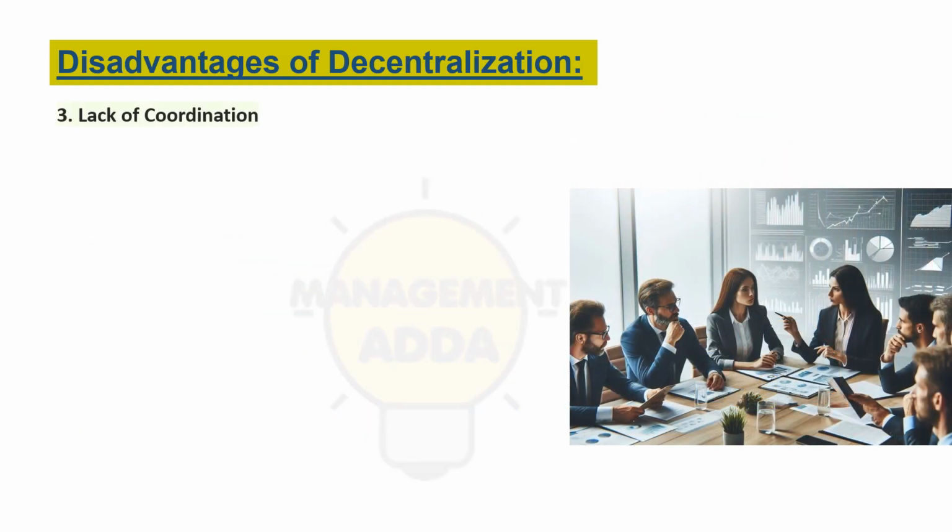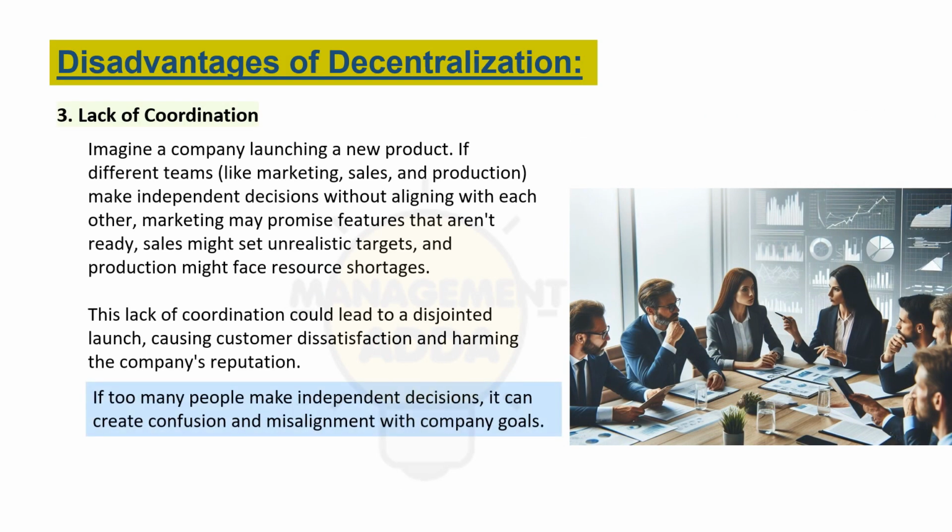Third, coordination challenges. When too many people make decisions, it leads to miscommunication and conflict. Another drawback in decentralization is coordination challenges, because everyone has their own decision, which will lead to miscommunication and conflict.